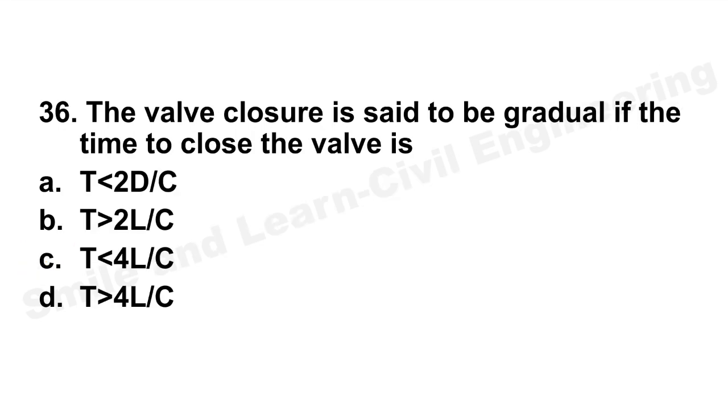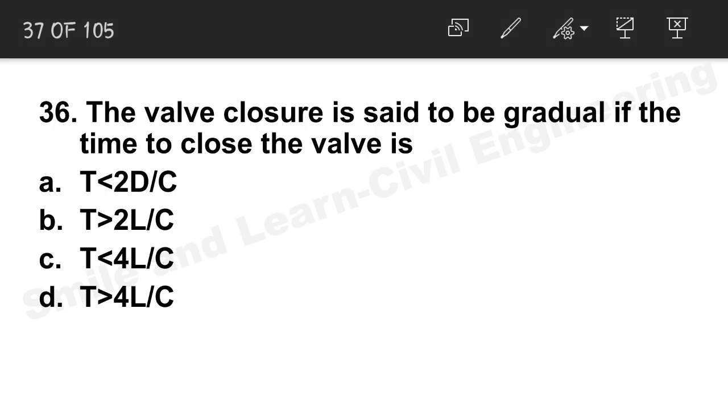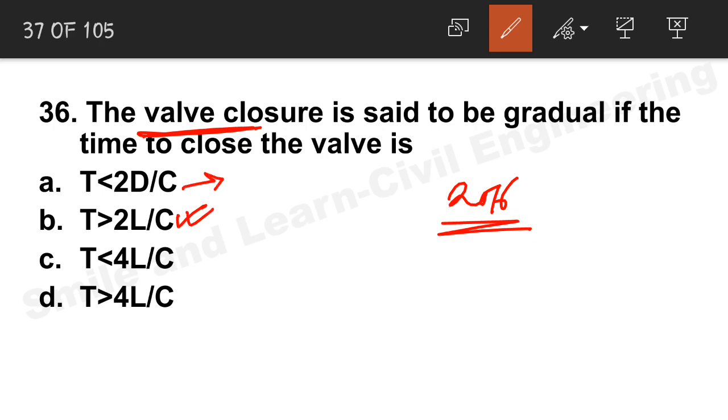Next question, the valve closure is said to be gradual. So we all know that when gradual closure will occur. We have discussed this question many times. It came in the 2016 paper and another paper also, so this is a third-time repeat question. Gradual closure will be when time is greater than 2L by C, option B. If it is less than or equal to 2L by C, this is a sudden closure. When the valve is suddenly closed, the time will be less.